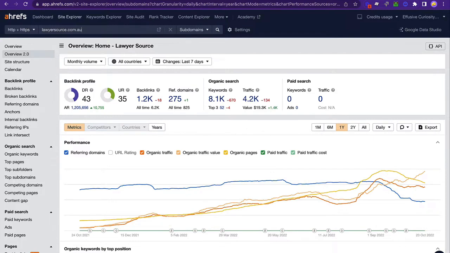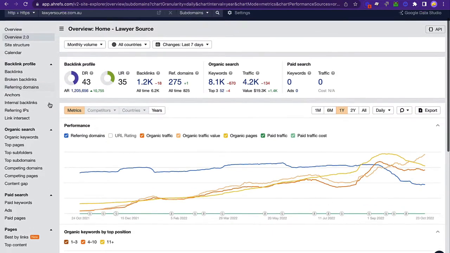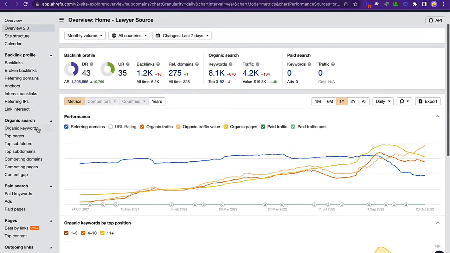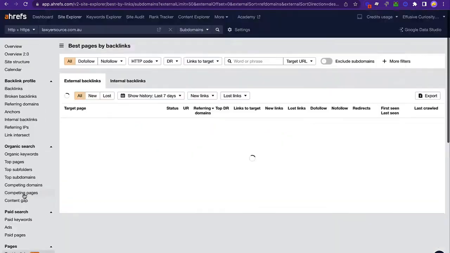Now, of course, you want to have a mix of both traffic and link juice, but sometimes it can happen that either you cannot find a page with both traffic and link juice, or that the site owners are not offering paid posting on certain types of pages that either have high traffic or high link juice or both, right? If that makes sense. Now, first one, how do we find the pages on the site that have the most link juice? Just go in here and click Best by Links.